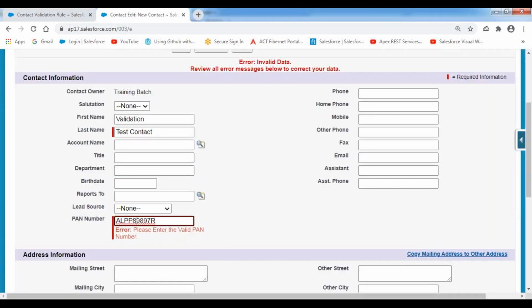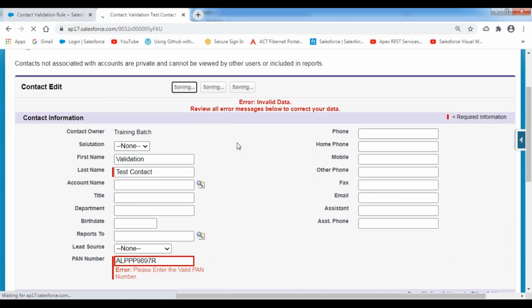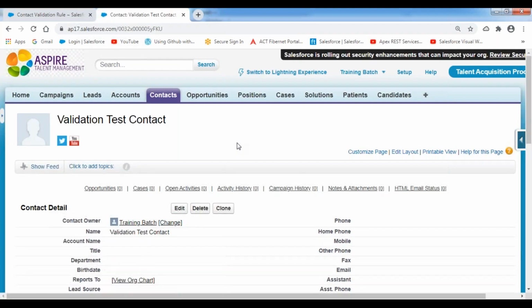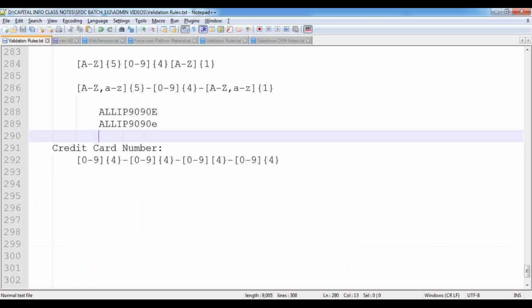Now I'm entering like this. The first 5 will be characters, next 4 will be digits, last one is a character. Now click on save. Now it will accept the record. So if you are not entering the PAN number in the valid format, it won't allow you to save your record. This is how we prepare the validation condition by using the regular expression.